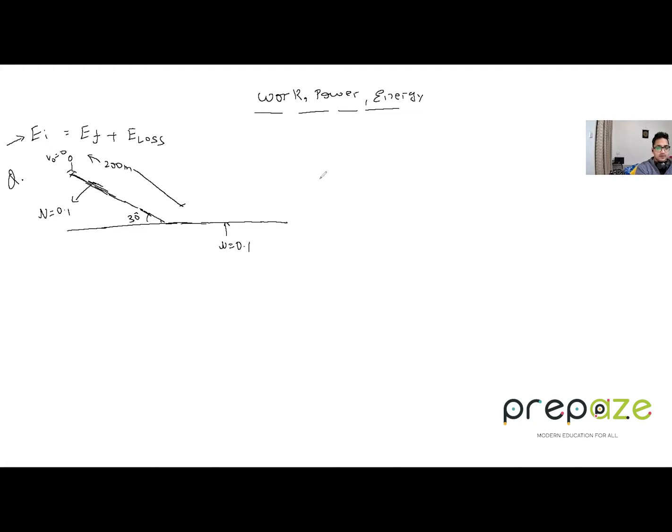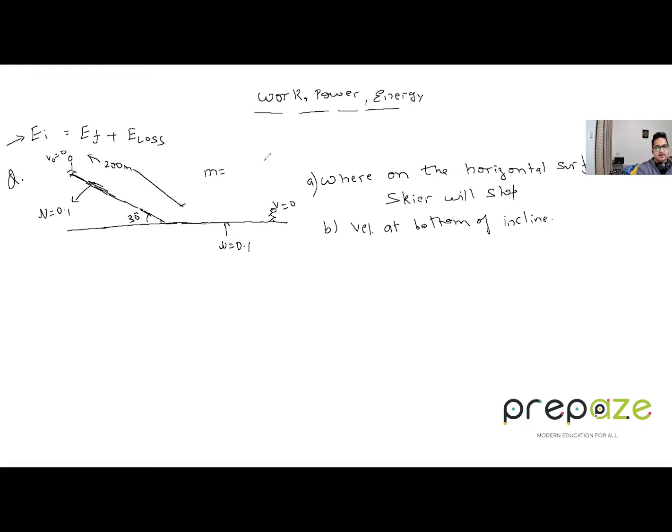So the question is, where on the horizontal surface will the skier stop? That is, the skier will go from the top initially and come down, and then somewhere, let's say, stops. That is, his velocity again becomes equal to 0. So you have to find this distance. This is the A part, and the B part is to find the velocity at the bottom of the incline. Mass won't be needed, but it's okay, you can take 70 kg.